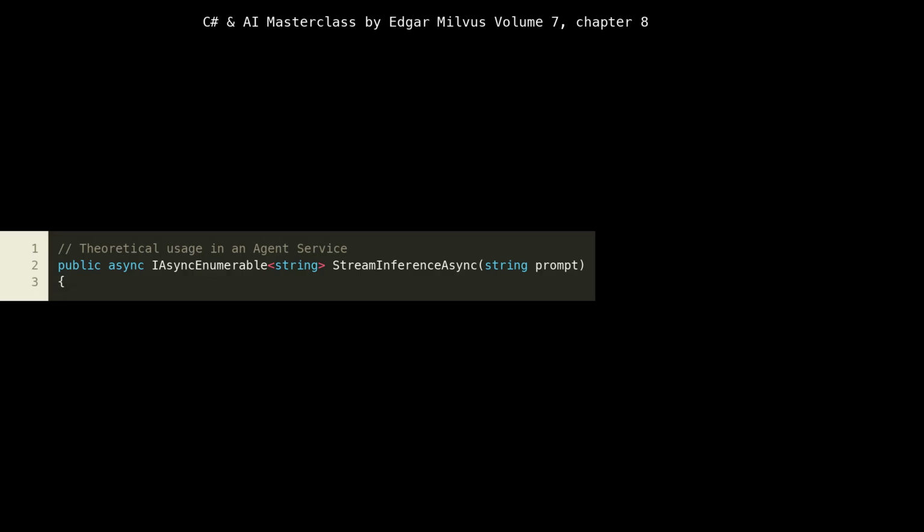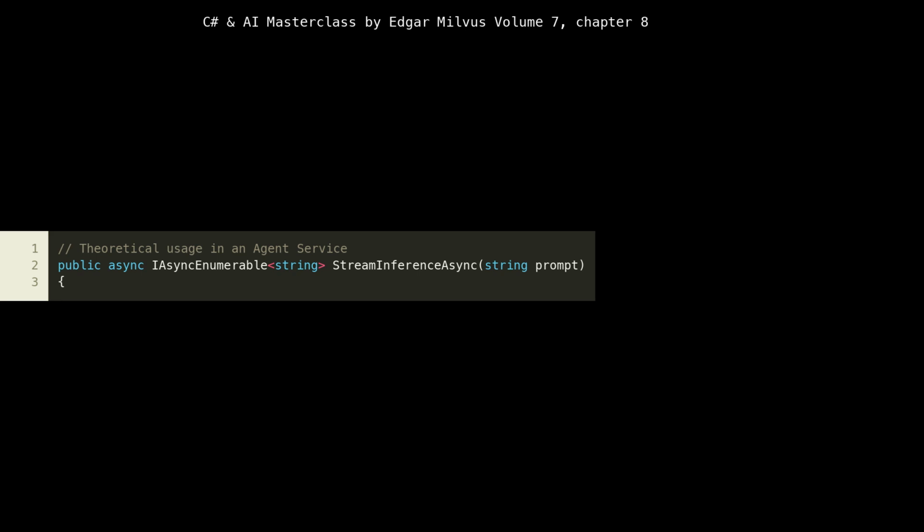This code snippet illustrates a common pattern in cloud-native microservices architectures, specifically how an agent service might interact with an inference microservice to perform real-time streaming inference. Notice at line 1, the comment, theoretical usage in an agent service, which sets the context. This method, StreamInferenceAsync, is designed to handle a streaming response, which is crucial for applications requiring low latency, continuous updates, such as chatbots or live data analysis.